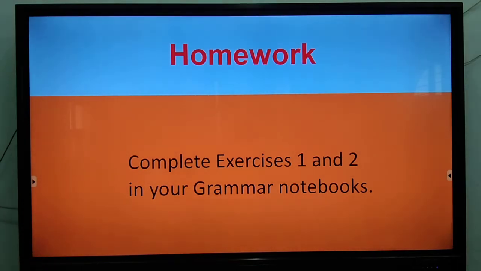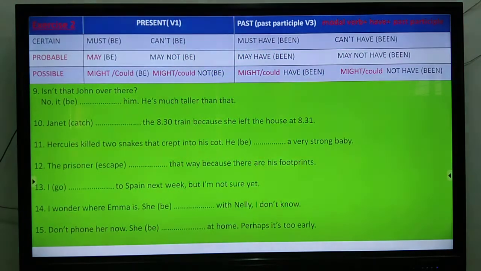Now let us see this again. This is the next one. Your next exercise. Isn't that John over there? No, it can't be him. He is much taller than that. Number 10. Janet must have missed. Now see, catch the 8:30 train because she left the house at 8:31.